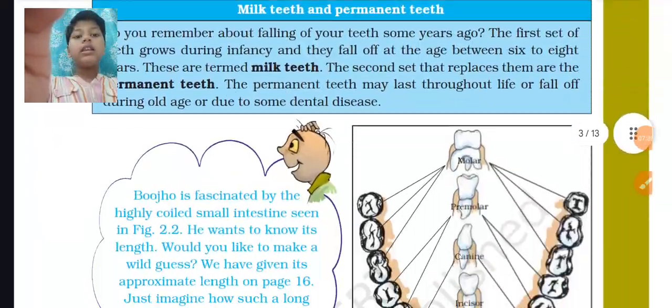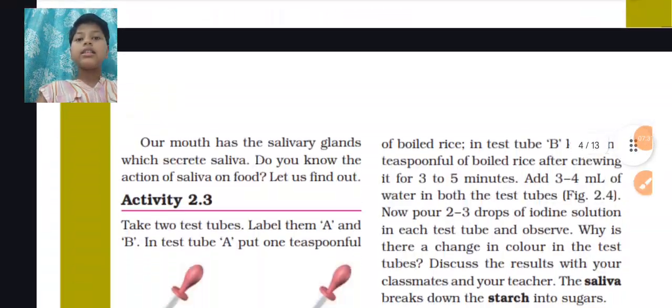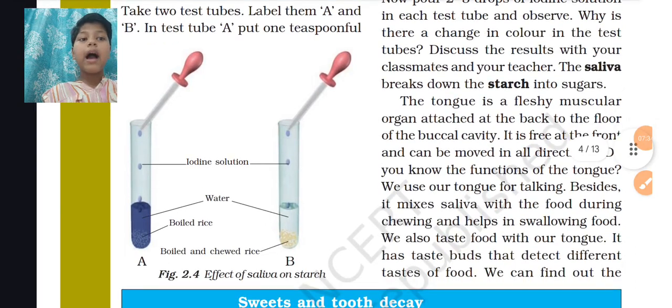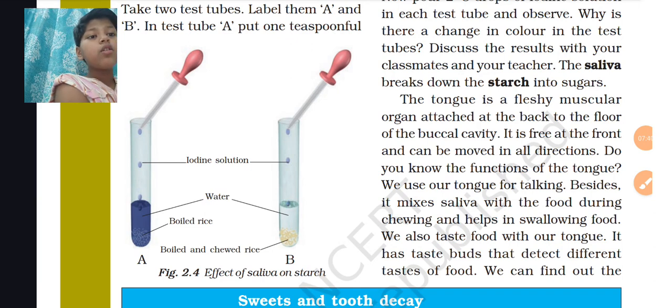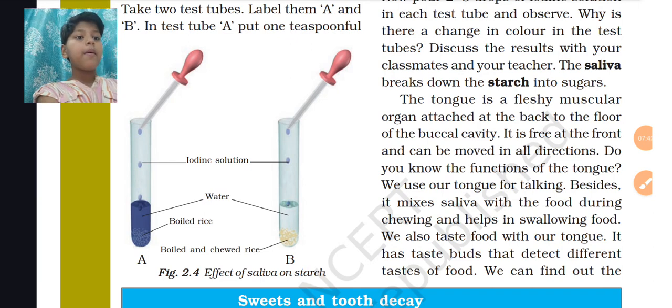Now let us see where we were. The buccal cavity has the tongue attached to the back of its surface, right? It's free at the front and can be moved in all directions, right? Let me show you. Right, it moves in all directions.